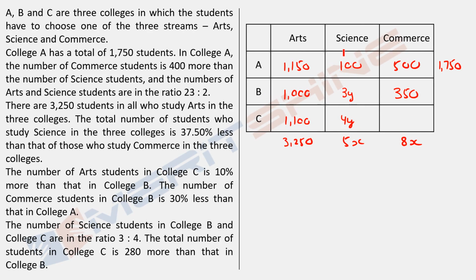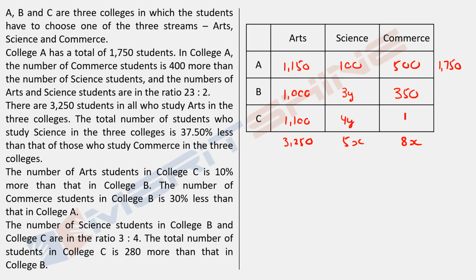I'm talking about B for science and commerce, these two, with C for science and commerce, these two. Can I say it will be just 180 more? This is 280 more, the total. This is 100 more. I can see this directly. Very simple numbers. This is actual data and such simple numbers. This is 100 more. So when I say these two would be 180 more, these two is 180 more, what